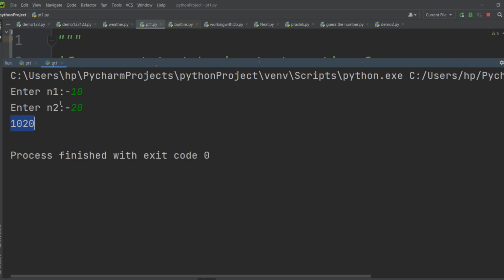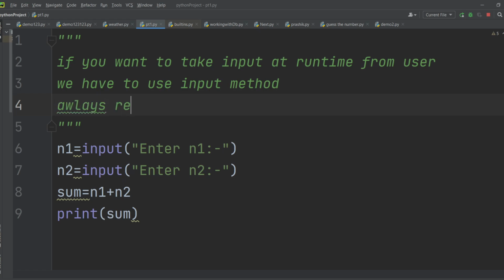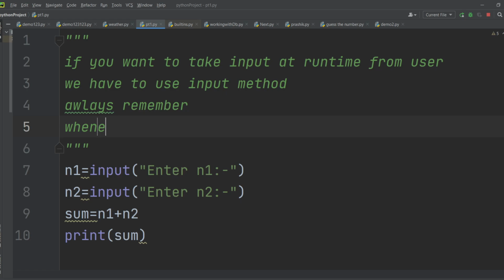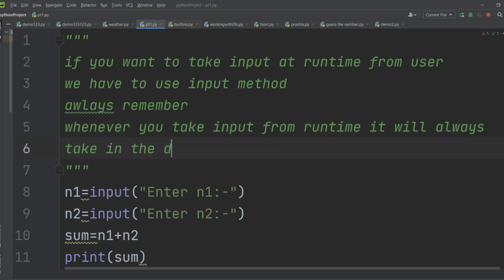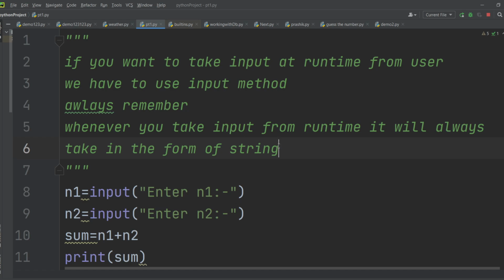Okay, so 10 and 20 is not 1020, it is 30. So why are we getting 1020? Because always remember, whenever you take input from runtime, it will always take it in the form of string. Are you getting this? Whenever you take input from user, it will always take it in the form of string.